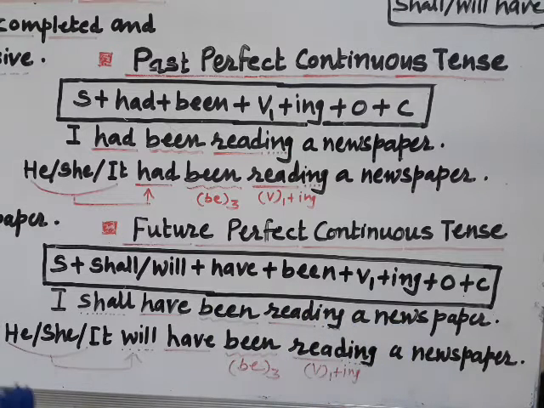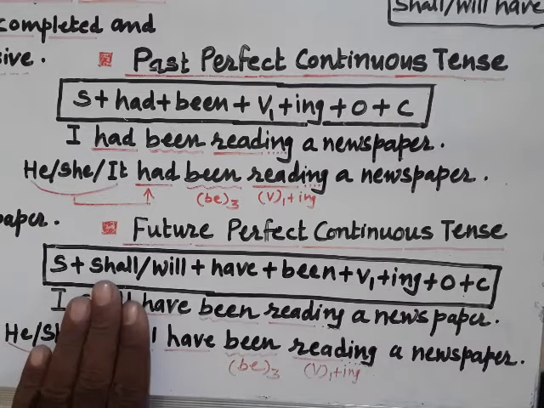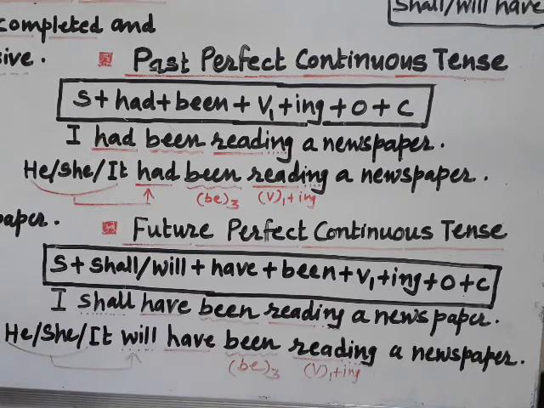If you compare it with your present perfect, if I just put my fingers, I have been reading a newspaper, it is exactly as in present perfect continuous tense. The only difference or only one word which is added, that is shall.